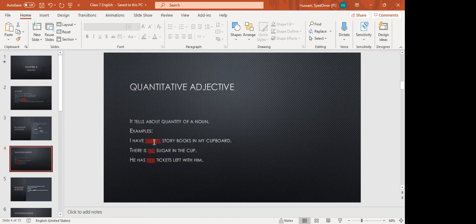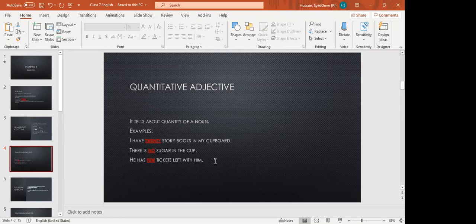So 20 is a number. How many storybooks? It is a quantitative adjective. There is no sugar in the cup. Again, I am describing how much sugar? No sugar. There is no sugar in the cup. He has few tickets. How many tickets? Few tickets. He has few tickets left with him.